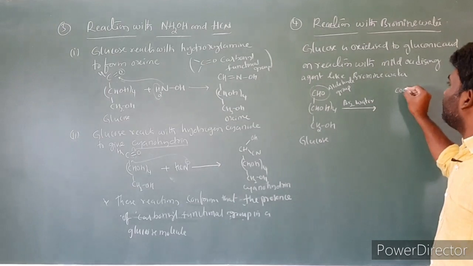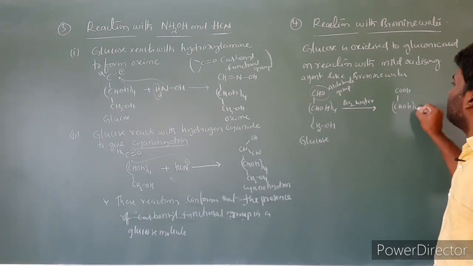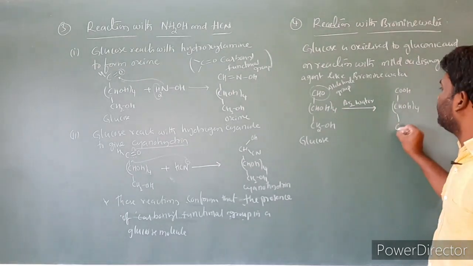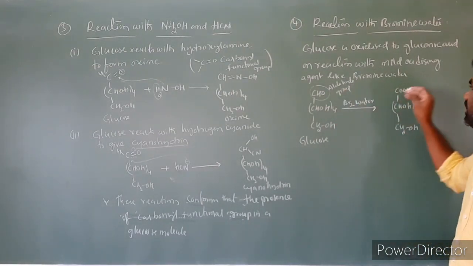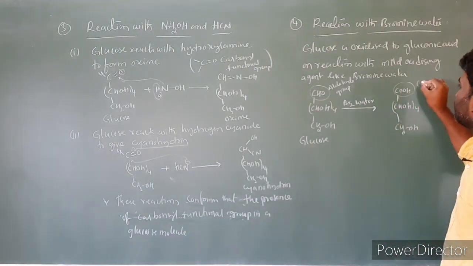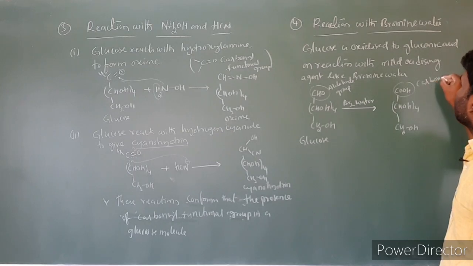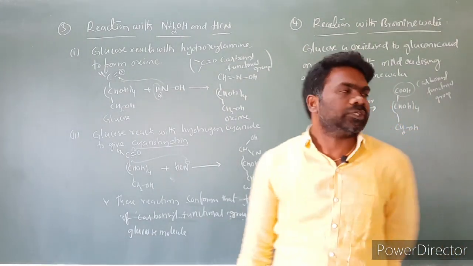The product is COOH, the CHOH remaining part is the same, CHOH taken 4 times, then CH2OH. So the aldehyde group is converted into a carboxyl functional group.